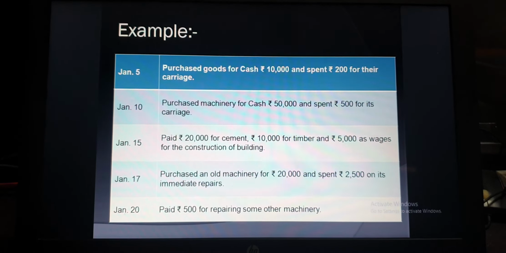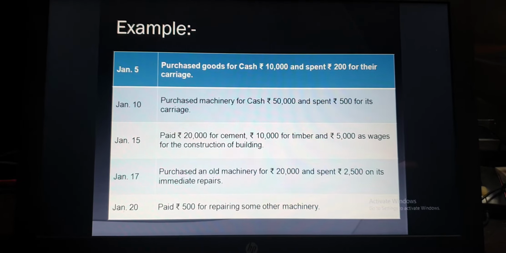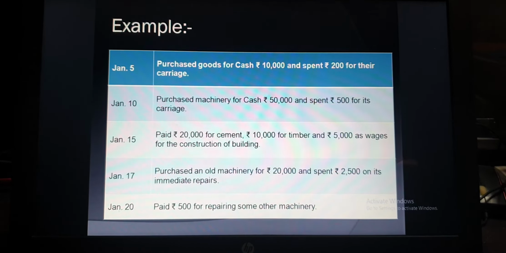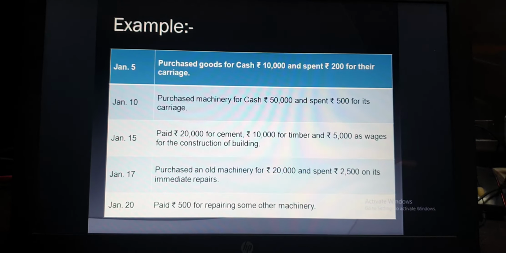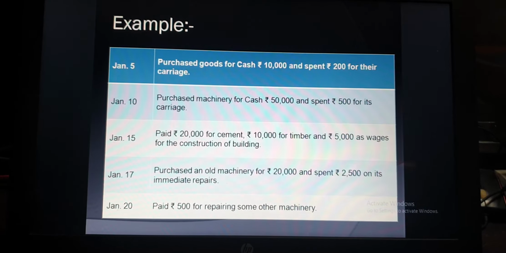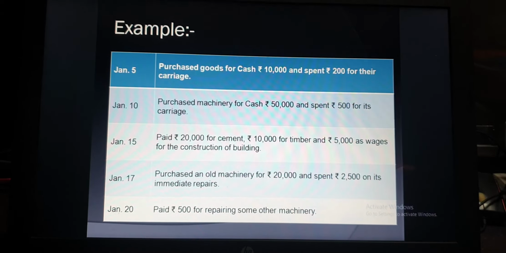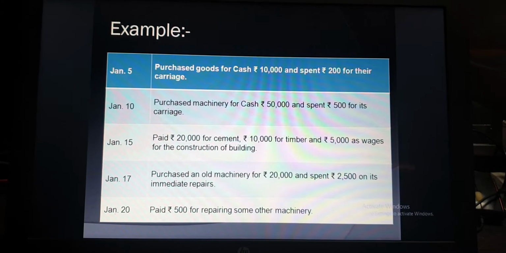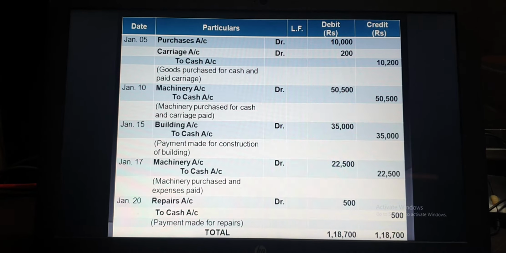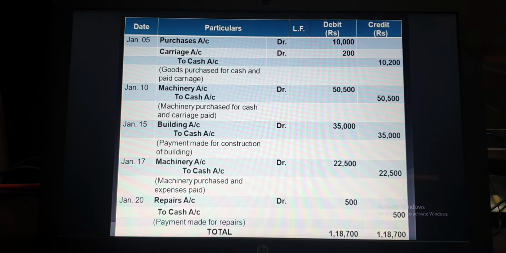Whatever expenditure is incurred will be debited to the same head. Like repair, so we debit repair account 500, and since paid is mentioned, it is paid in cash. So the entry will be repair account debit to cash, 500. Why not machinery? Because we are not purchasing any machinery here.